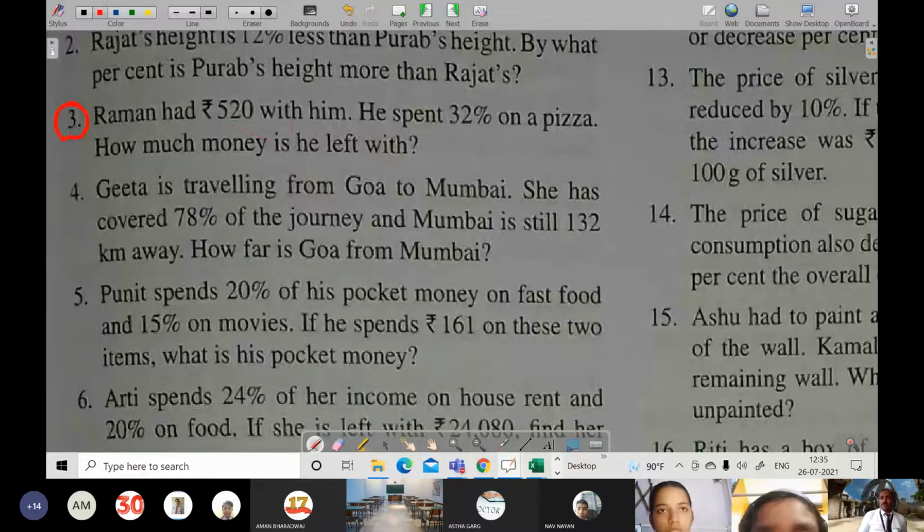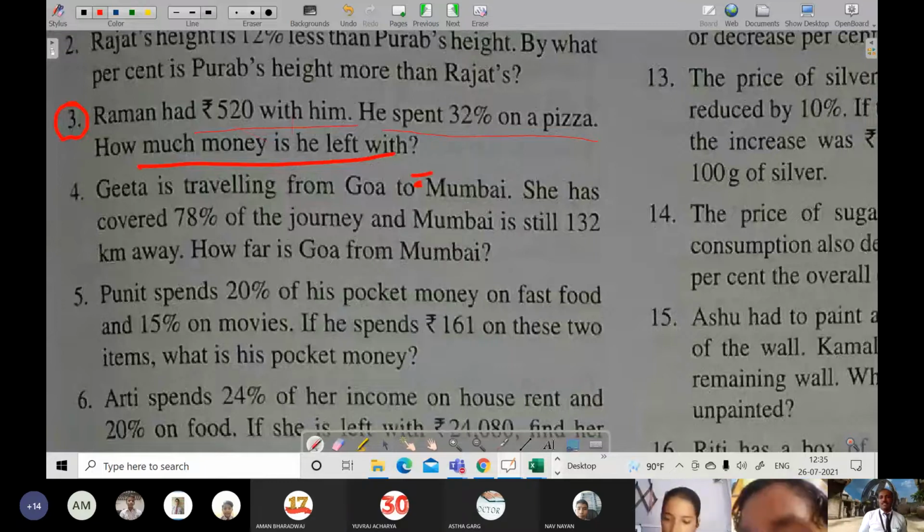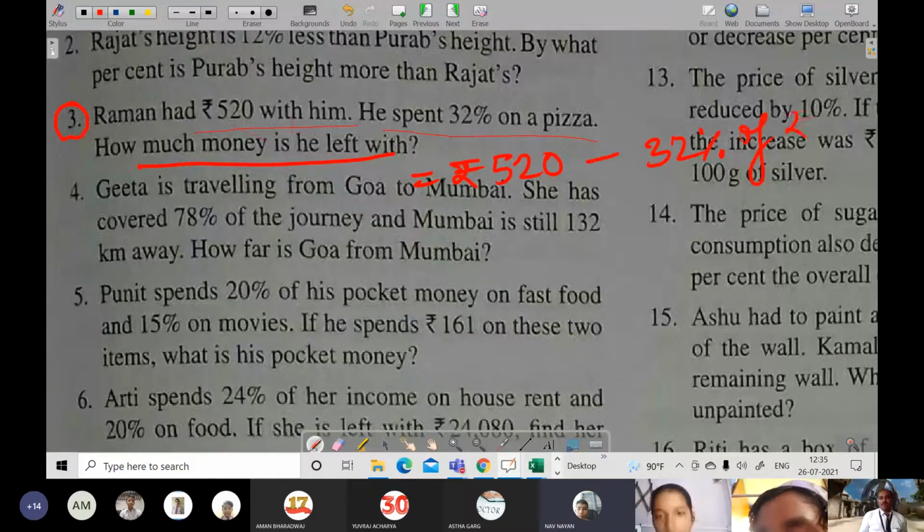Raman had rupees 520 with him. He spent 32% on pizza. How much is left with him? So very simple. You can say money left with Raman is equal to rupees 520 minus 32% of rupees 520. You will solve and you will get 166.4. Understood how to make? Yes, sir. Everyone will be able to make this, or should I explain with process? No, sir, we will make.